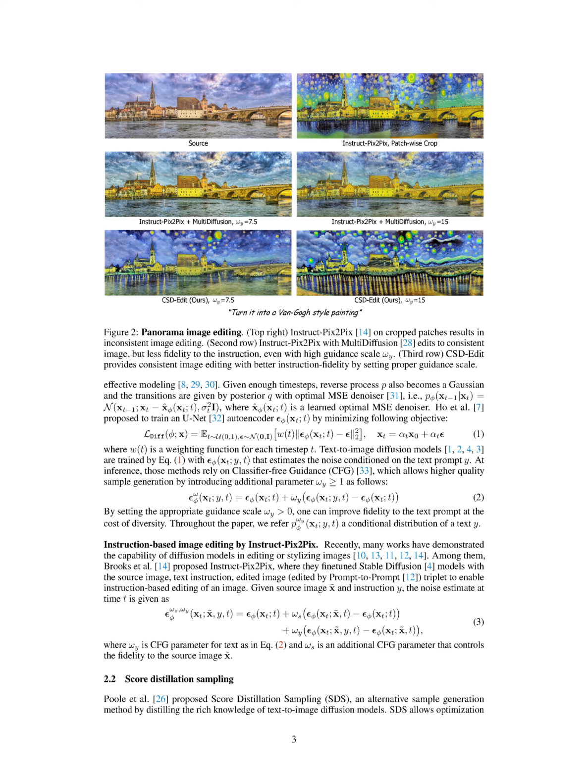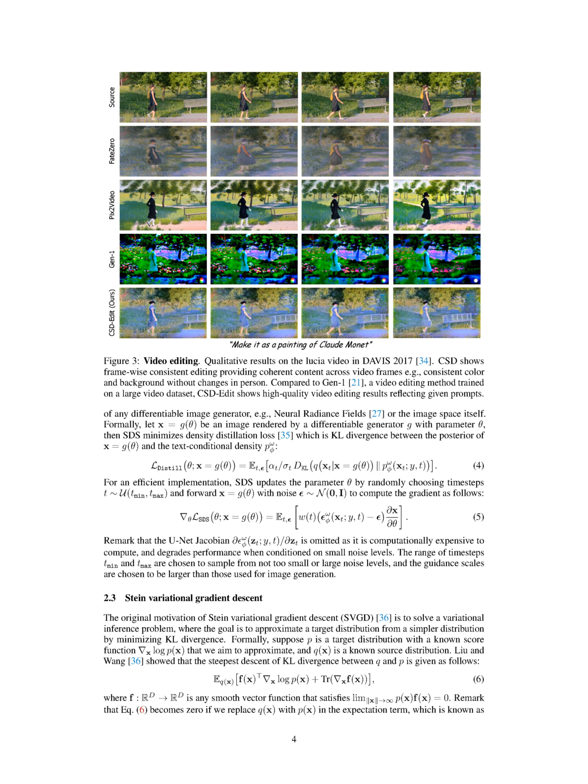Section 2.2 Score Distillation Sampling. In Section 2.2, the authors introduce score distillation sampling, SDS, a method for generating samples that distills knowledge from text-to-image diffusion models. SDS can be used with any differentiable image generator, such as neural radiance fields or the image space itself. The idea is as follows. Consider an image that is rendered by a differentiable generator with a certain parameter. SDS works by reducing the density distillation loss, which is a measure of the difference between the posterior of the image rendered by this generator and the text conditional density. This difference is measured using the KL divergence.